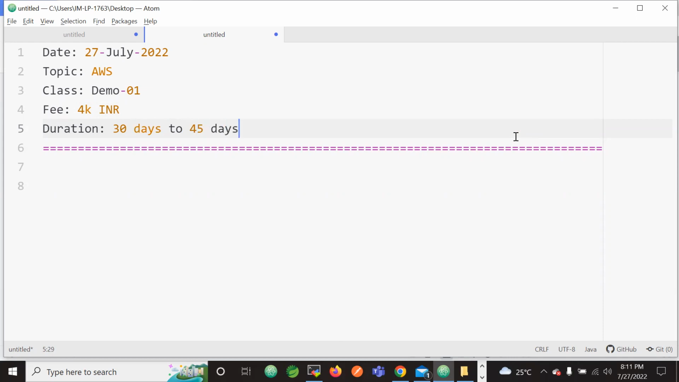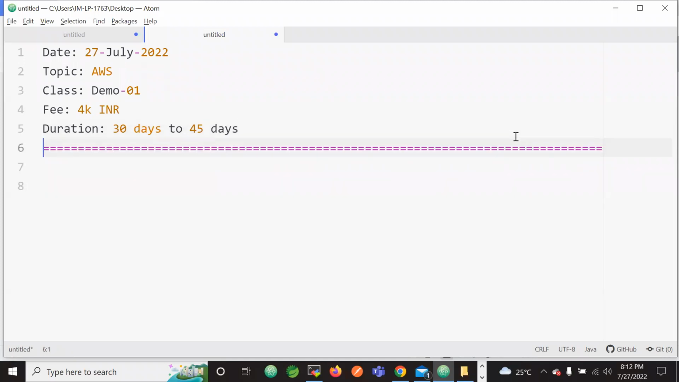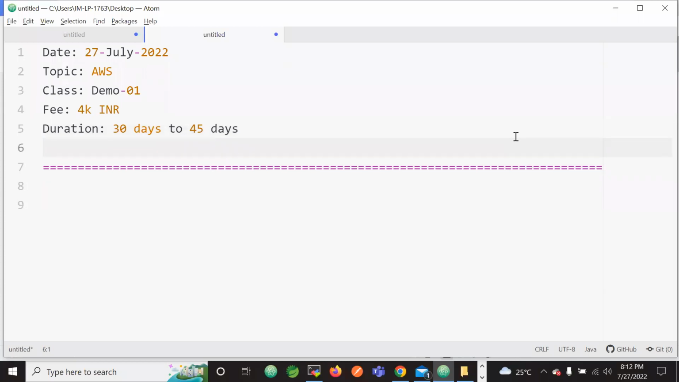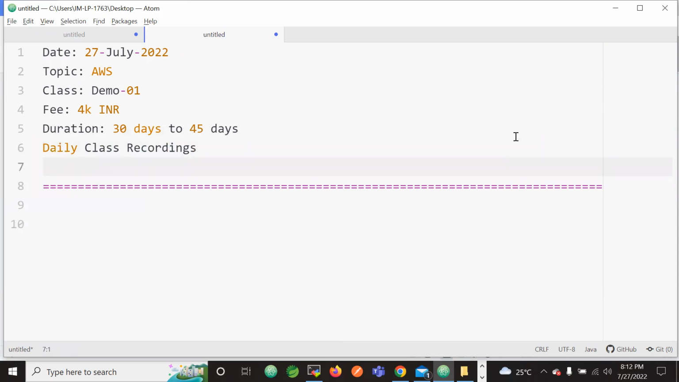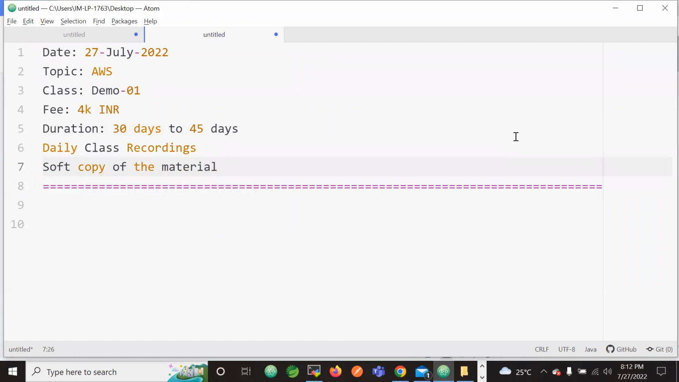What is this 30 days to 45 days? A few times there are some huge concepts. For those concepts, let us spend a little time on our weekends, maybe on Saturday one more hour extra, and then let us wind it up in the 30 to 45 days. So this is the course plan, and what you will get out of this course: you will get recorded daily class recordings, and a soft copy of the material.